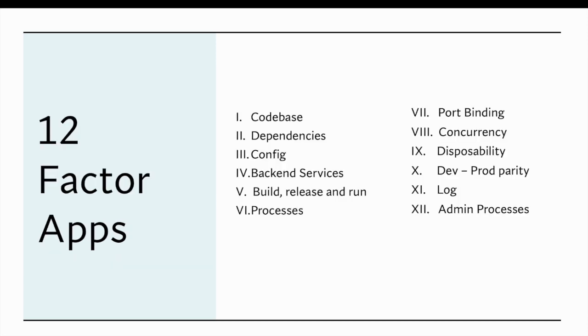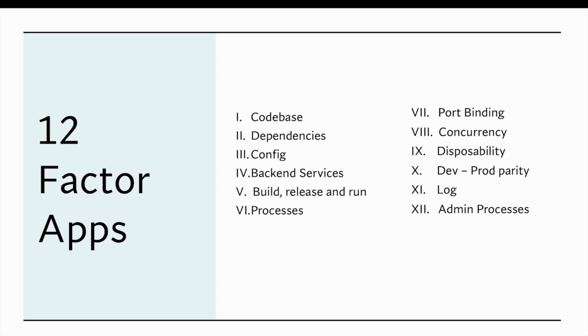So these are the 12 factors. First is code base, second is dependencies, third is config, fourth is backend services, fifth is build, release and run, sixth is processes, seventh is port binding, eighth is concurrency, ninth is disposability, tenth is dev/prod parity, eleventh is logs, and twelfth is admin processes.